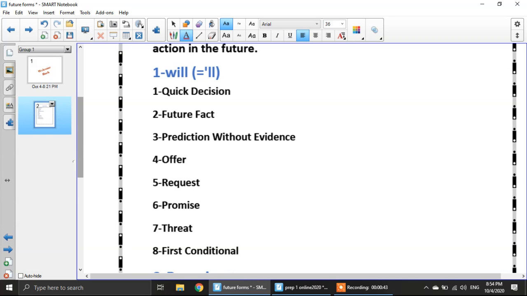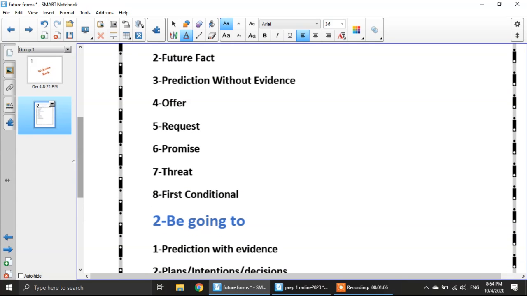Number 3, prediction without evidence. When you predict something in the future but you have no evidence for it, or you think something will happen but you have also no evidence for it. Number 4, offer. When you offer someone help or you offer something to someone, you will use the future with will. Number 5, request. When you ask someone to help you or you ask something from someone, we also use will here.